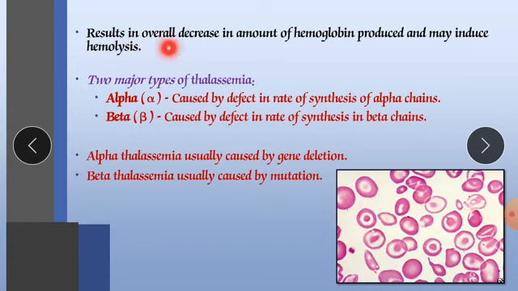So it results in an overall decrease in the amount of hemoglobin produced and may induce hemolysis. This condition may produce hemolysis, meaning the degradation of normal RBCs will occur. There are two major types of thalassemia.